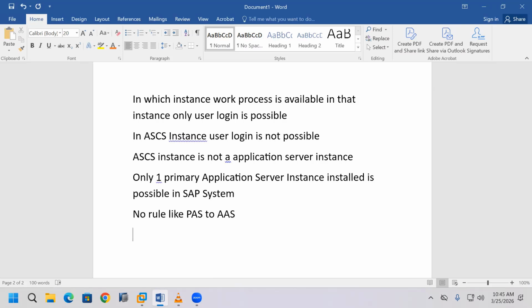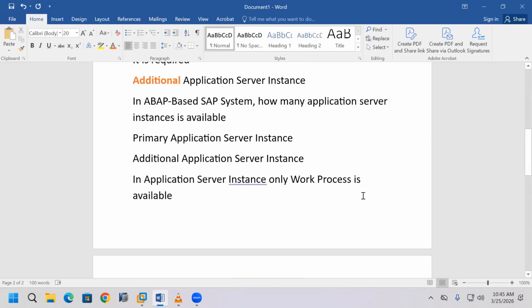In companies, for production systems, they maintain 20 to 50 additional application server instances. So that is about the additional application server instance.